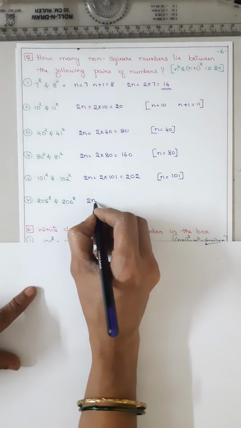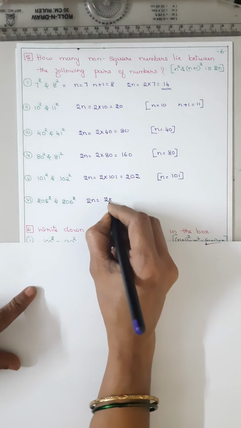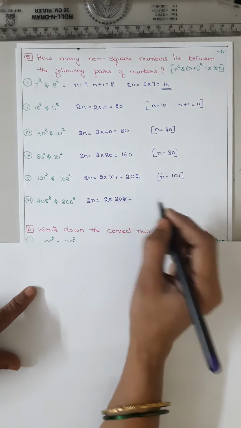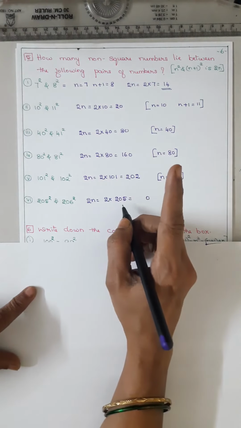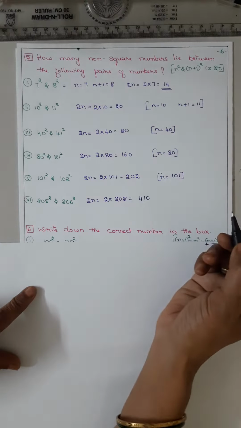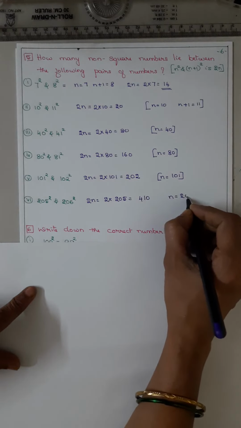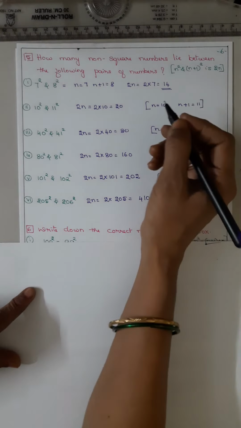Now 2n is equal to 2 into the first number, 205. 2 fives are 10, 1 in hand, 2 zeros are 0, plus 1, 1, 2 twos are 4. So you got 410. Here n is equal to 205. So 2 into the first number.